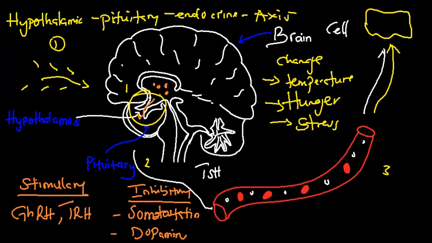Before I forget, notice that this is just a brief, or let me say a basic, explanation of endocrinology. In our next video, in detail, we are going to be looking at some hormones individually, like the growth hormone releasing hormone, the somatostatin, which we said is the universal inhibitor, and the thyroid releasing hormone, luteinizing hormone, and the follicle stimulating hormone, etc.